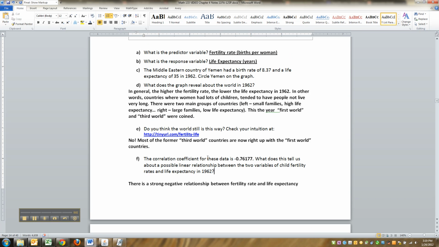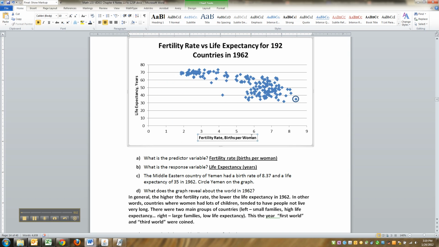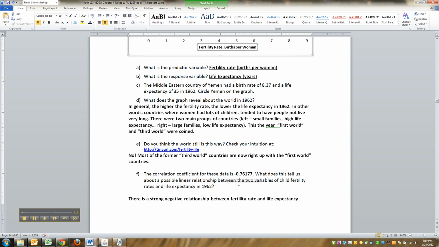So we just left off here where we had seen that the way the world worked in 1962 was not the way it works now. Well, what about the correlation coefficient? The correlation coefficient for this data right here is negative 0.76177. What does that tell us about a possible linear relationship between the two variables? There is a strong negative relationship between fertility rate and life expectancy.